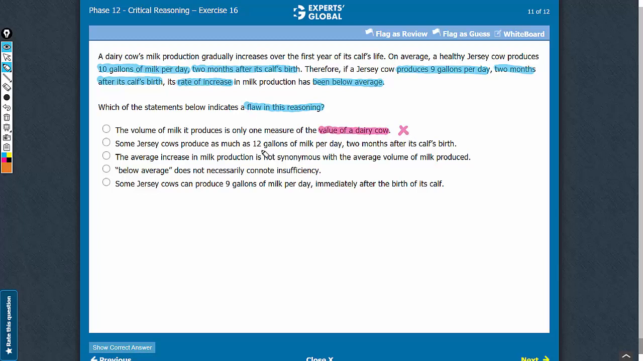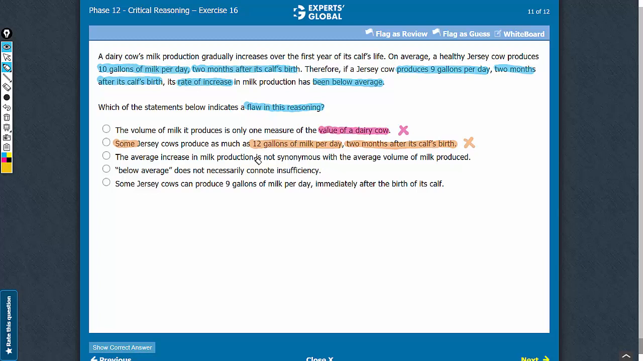Answer choice B. This answer choice talks about some cows producing 12 gallons of milk per day 2 months after the calf's birth. The argument mentions that the average is 10 gallons of milk per day 2 months after the calf's birth. So it is possible that some cows actually produce more, that is 12 gallons of milk per day after 2 months. So this answer choice is consistent with the passage but makes no suggestion regarding the rate of increase in milk production. So this answer choice doesn't indicate the flaw in the argument. So let's eliminate this answer choice.